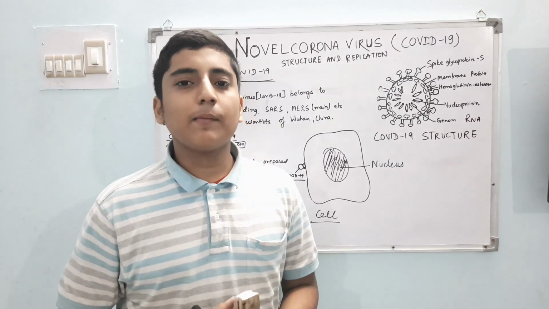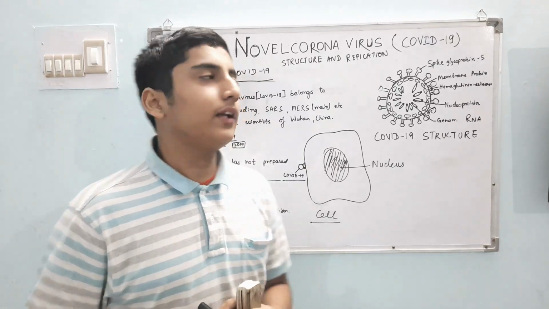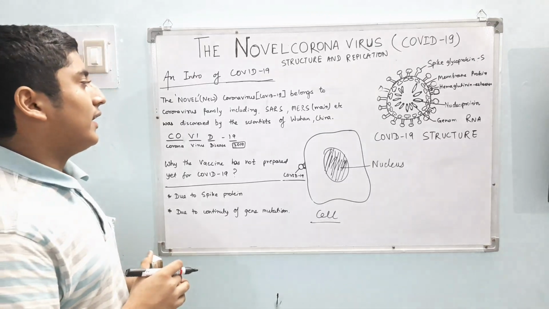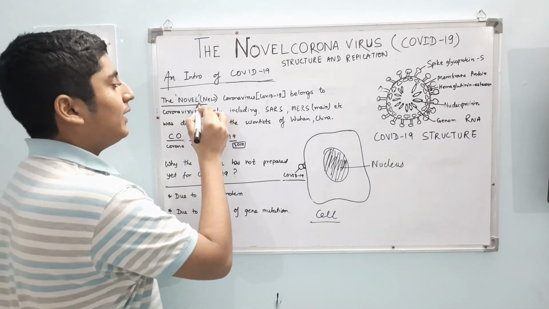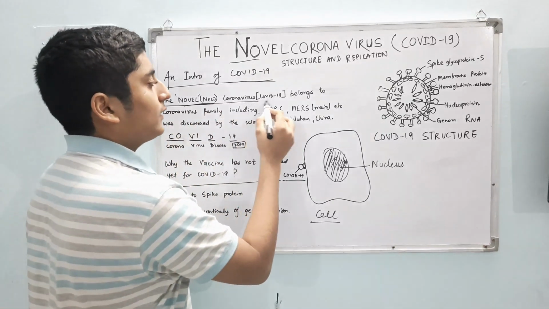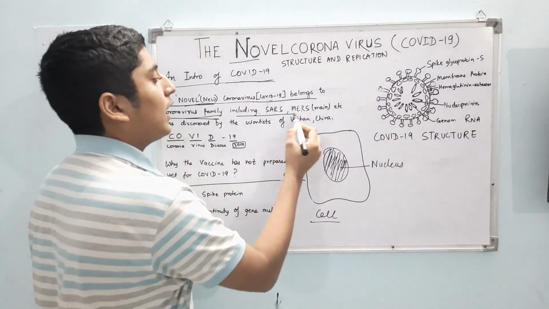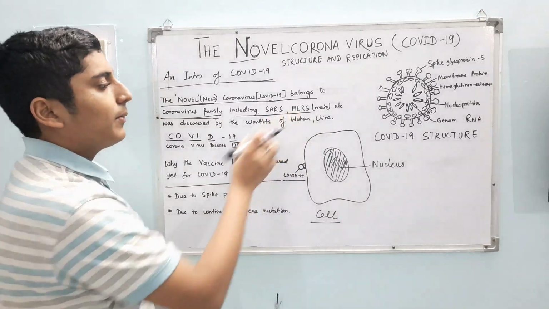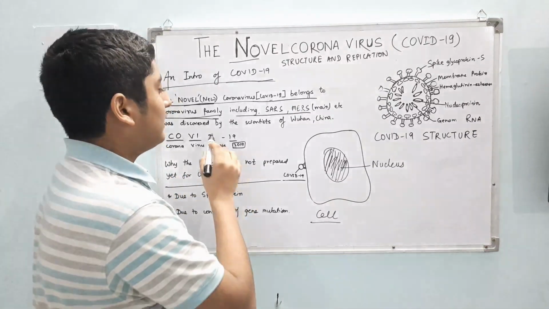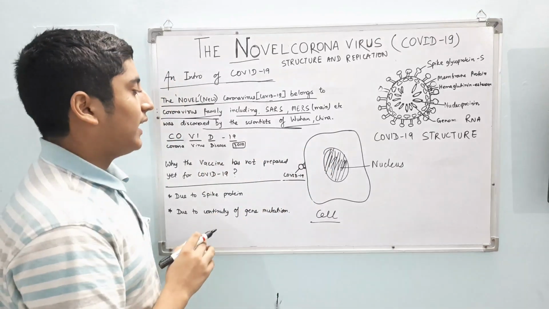Now we will discuss the structure and replication of the novel coronavirus, that is COVID-19. So look here, firstly we look at the introduction of the COVID-19. Novel means new. The novel coronavirus, that is COVID-19, belongs to the coronavirus family, including SARS, MERS. These are the main viruses, etc. And the COVID-19 was firstly discovered by the scientists of Wuhan, which is located in China.